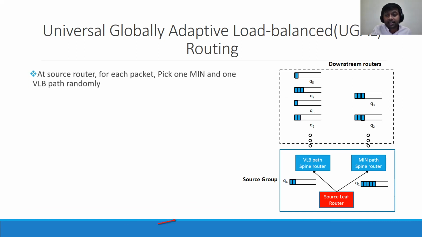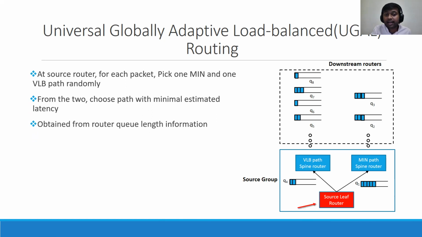In UGAL routing, the decision is made at the source leaf level router. So at the source leaf level router, we randomly pick one minimal path and one VLB path. Then the packet is routed on the path with minimal estimated latency. And the latency is calculated from the queue length information of the router. For example, if the min path delay is 11 and the VLB path delay is 9, then we will route our packet non-minimally using the VLB path.